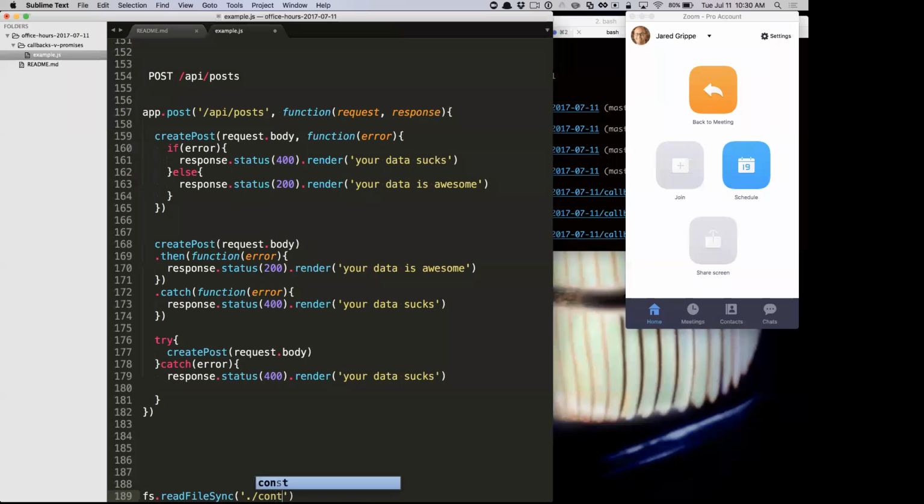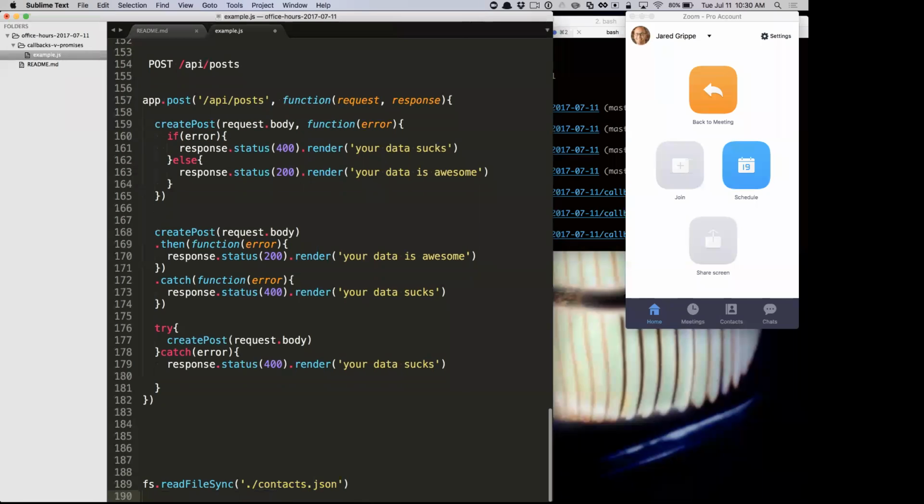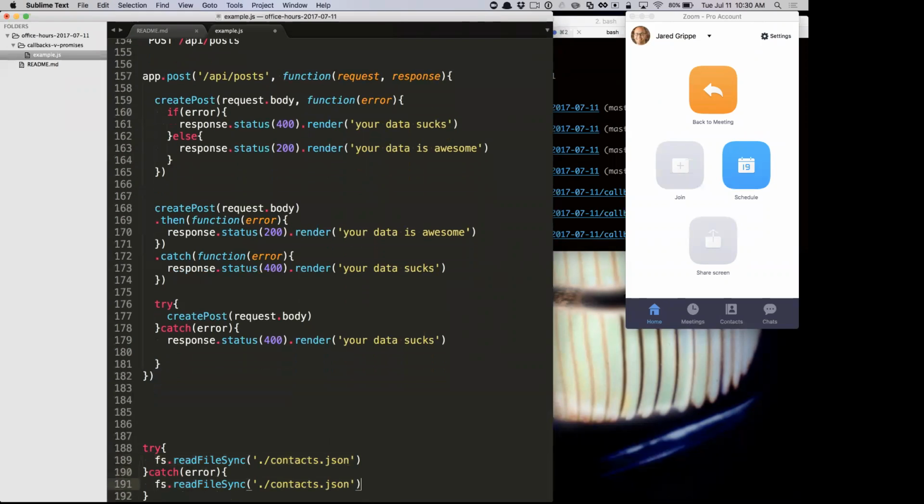One thing we could do in that 321 contacts is, if you're doing read file sync and you're trying to read contacts.json, we might do something like this. This actually is good code. This will work synchronously because we're using read file sync, which is an educational tool. We shouldn't use it in the long term, but it's good to play around with. So if there was an error reading that file, we might say, let contacts JSON here, and if that fails for some reason, my contacts JSON just becomes initialized as whatever our empty version is, right?